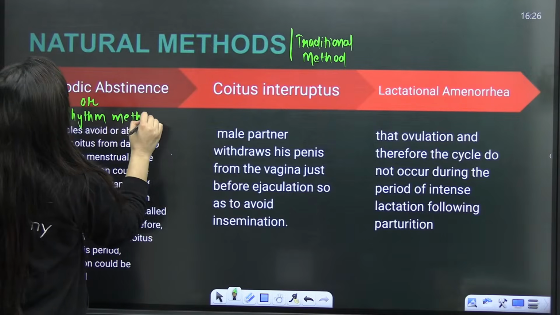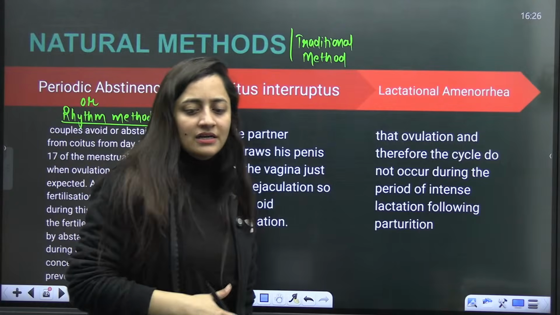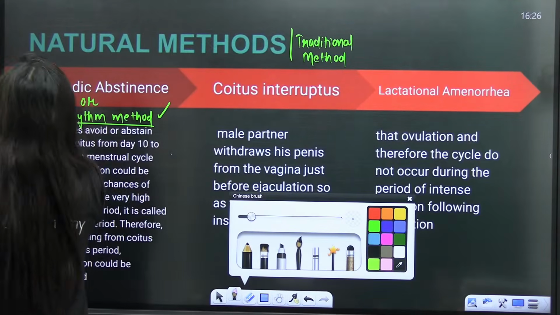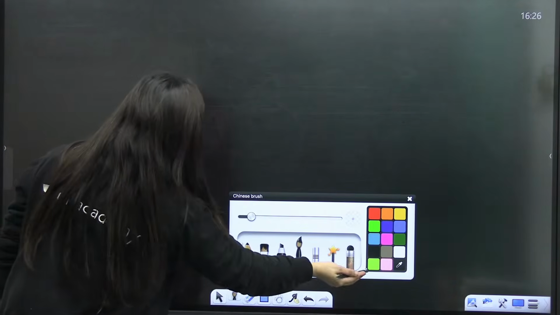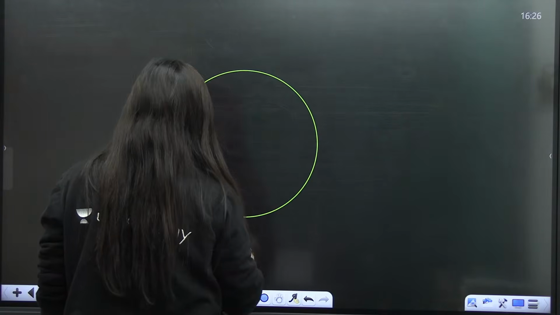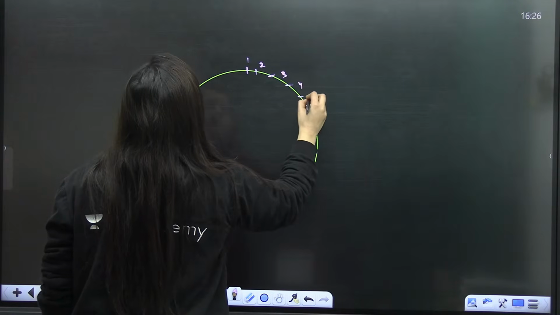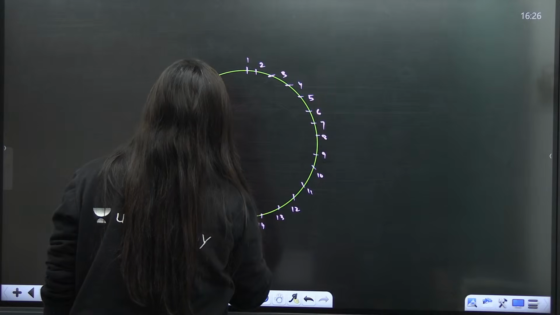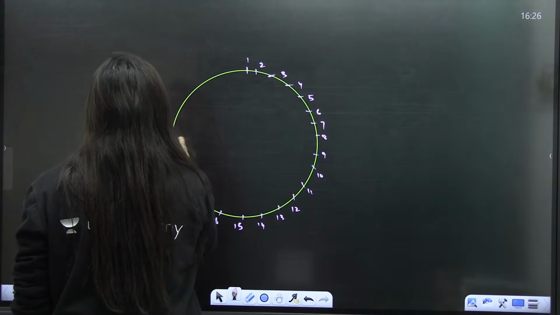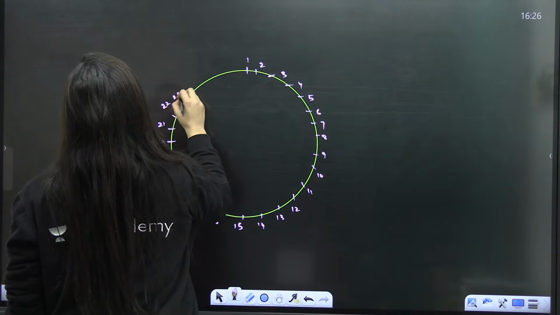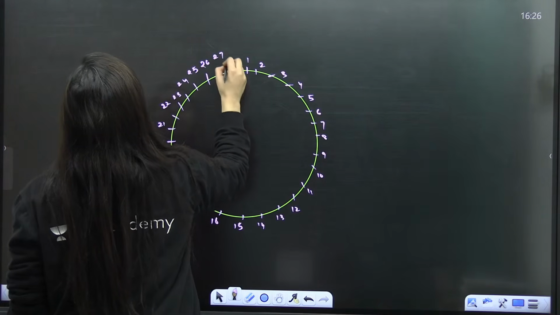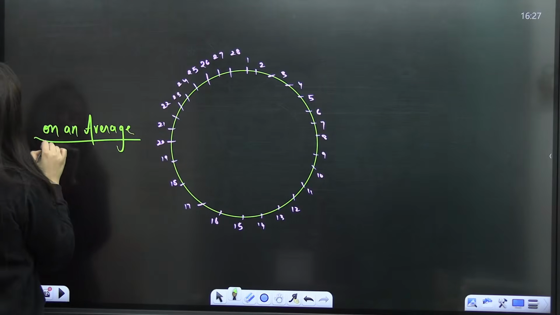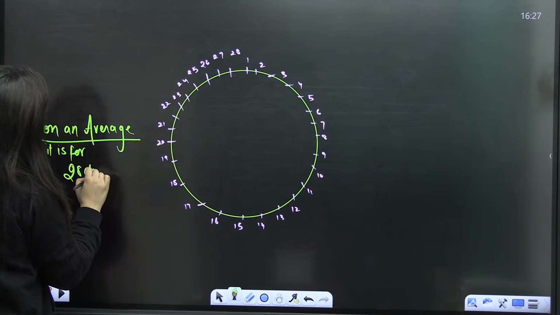This one is related to the menstrual cycle of the female. When we talk about the menstrual cycle, on an average it is 28 or 29 days for a healthy individual.